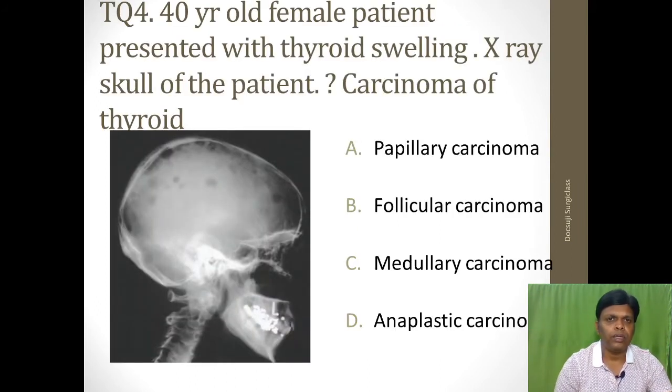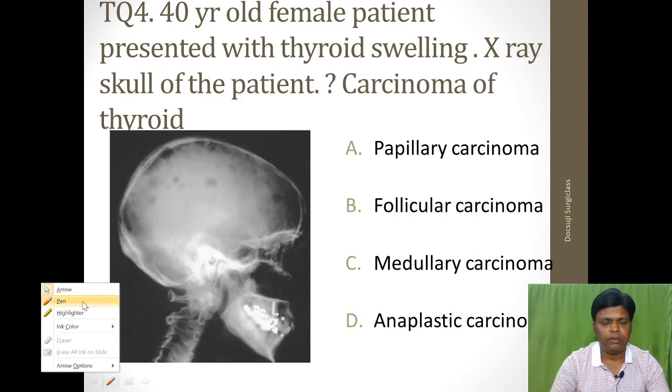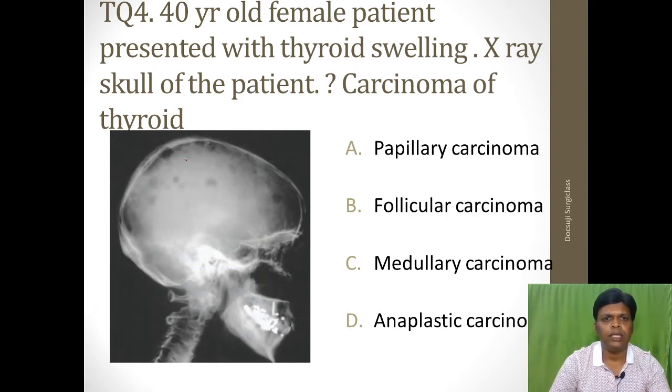Okay, question number 4. This 40-year-old female patient presented with thyroid swelling, X-ray of the skull, and what is the type of carcinoma? Okay, so there are 4 types. Again, they are given all the 4 types. Okay, before going into the discussion about this question, first we will discuss how this type of malignancy usually spreads.